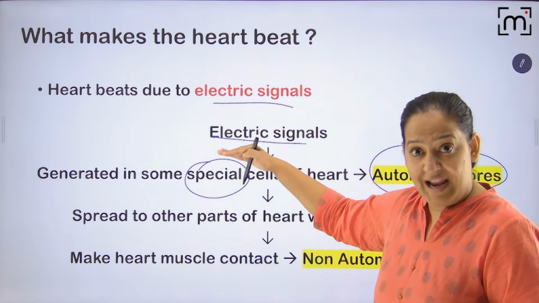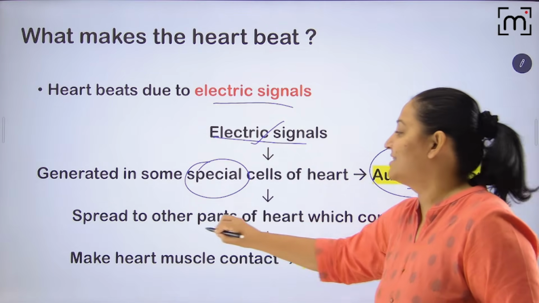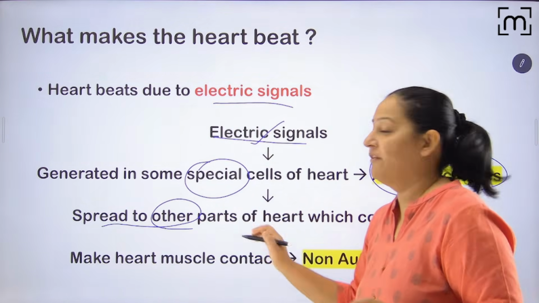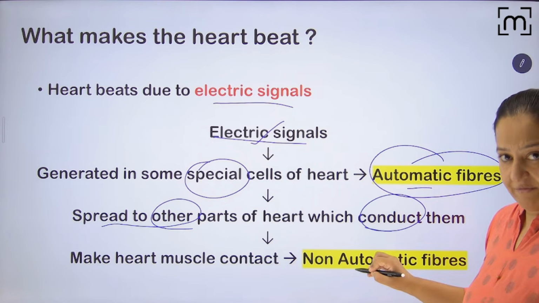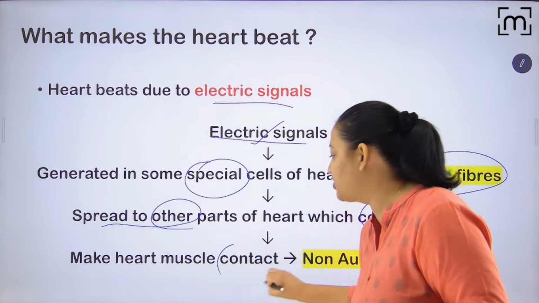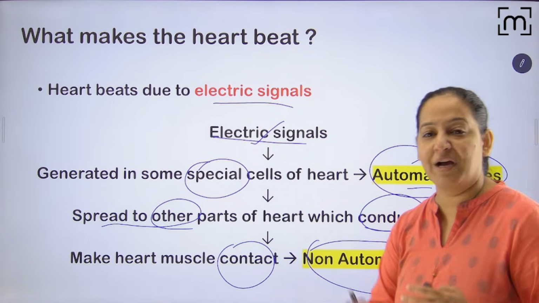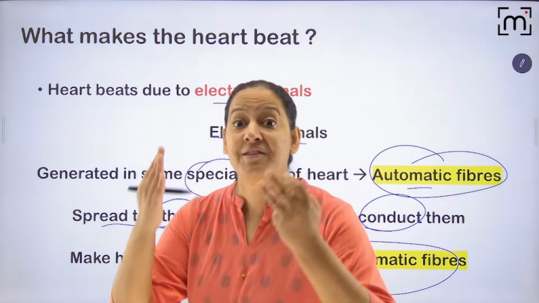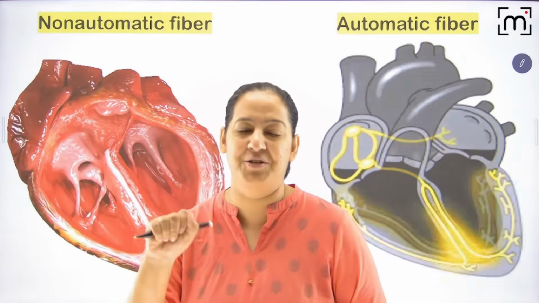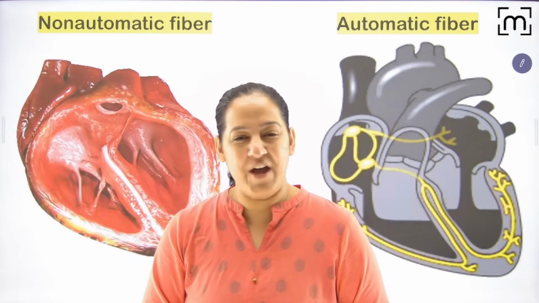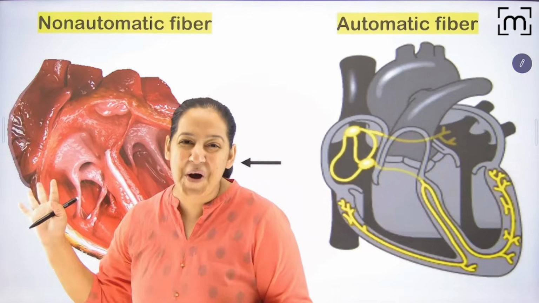After generating the electric signal, it spreads to other parts of the heart which are not able to generate it. But once they conduct the electric signal, they cause contraction of the heart muscle. These are known as non-automatic fibers. So the great God, you believe in God? The great God has given 2 types of fibers in the human heart. Appreciate the 2 types of fibers: the automatic fibers and the non-automatic fibers.